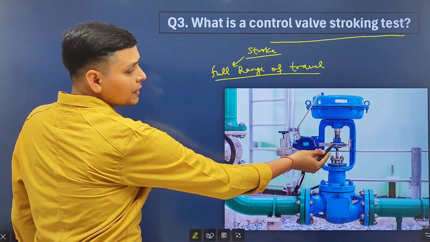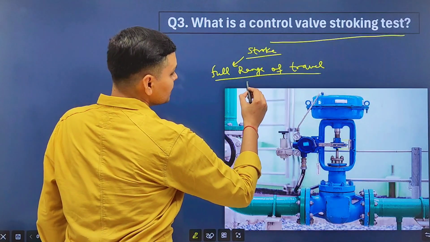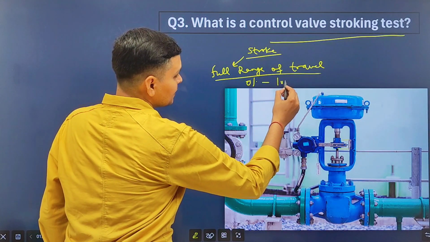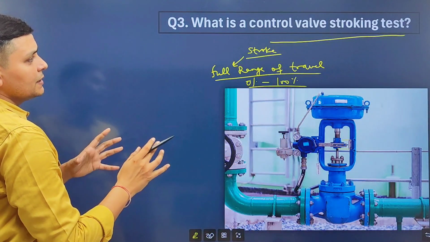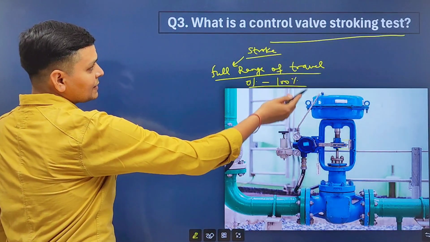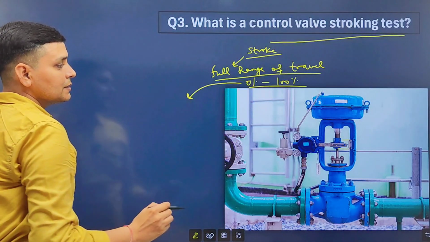It opens from 0% to 100%. So full range of travel is 0% to 100%. So stroking test will be a test in which we will test a control valve for 0% to 100%.